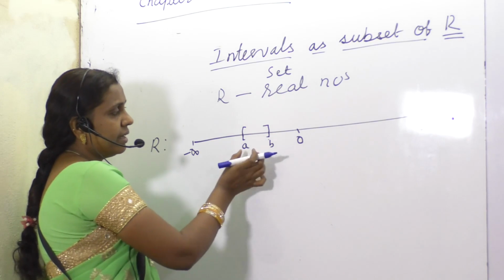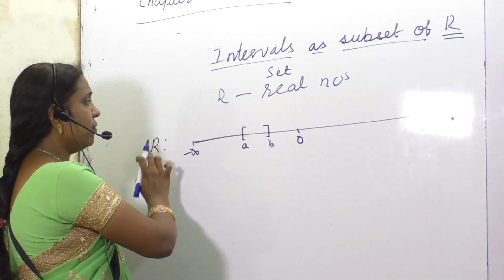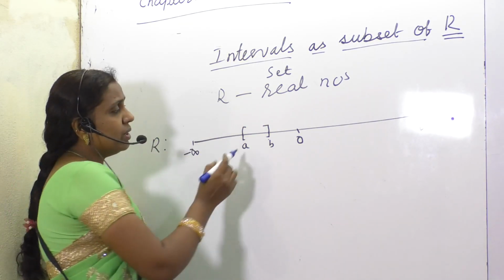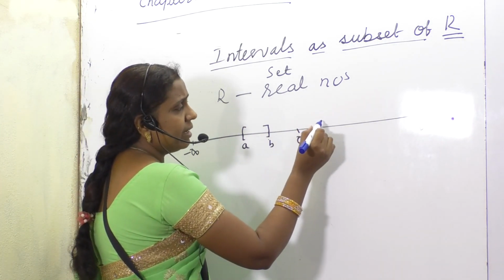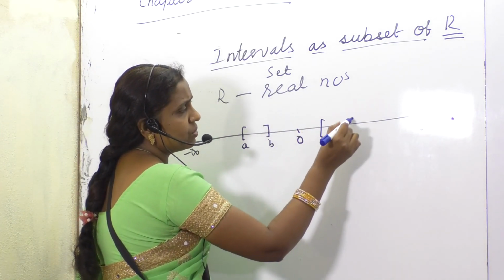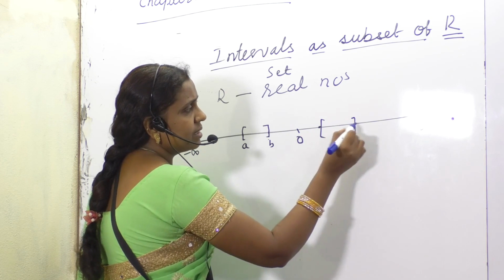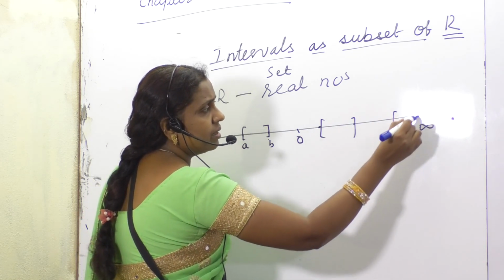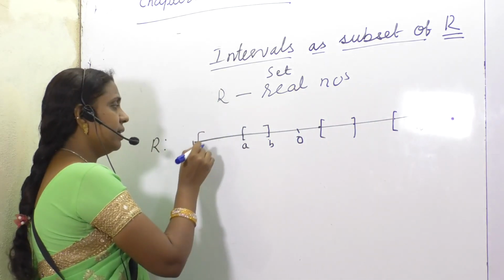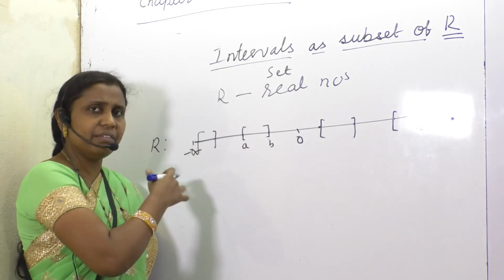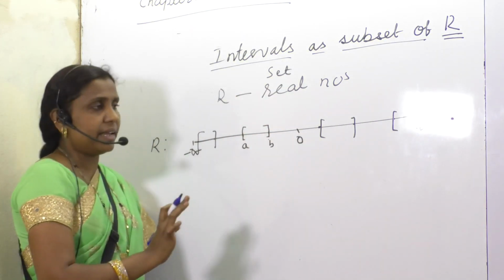Can we say AB is a subset of R? So it can be lying anywhere. It can be here also, these 2 points. It can be here as well. It can be here as well. It can be anywhere in the real line.